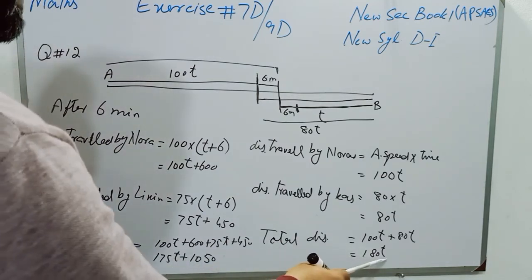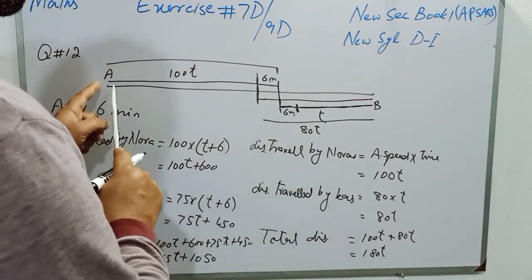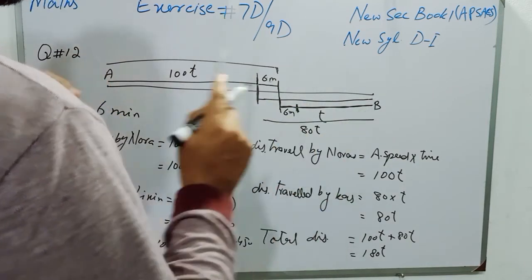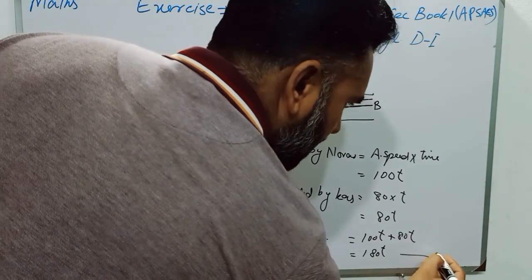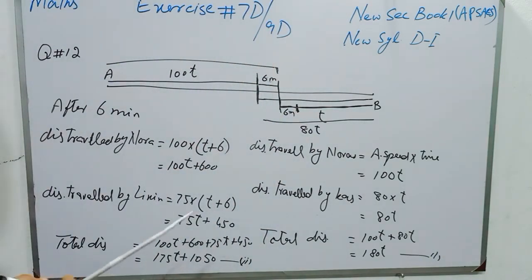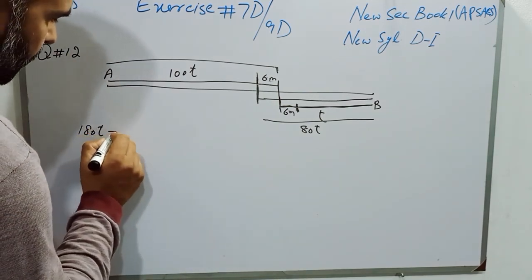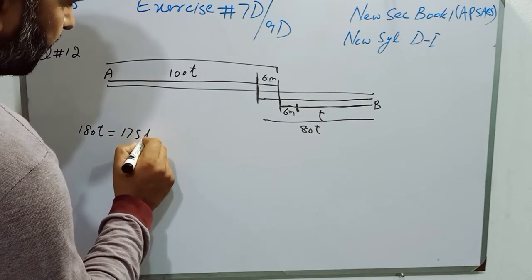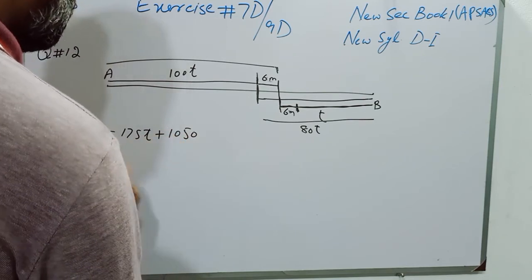So 180T is equal to 175T plus 1050. Both distance will be equal because distance is fixed between both the towns. Now students, we will take both the equations as equal, equation number 1 and equation number 2. So these two equations will be equal. So 180T will be equal to 175T plus 1050 meter.